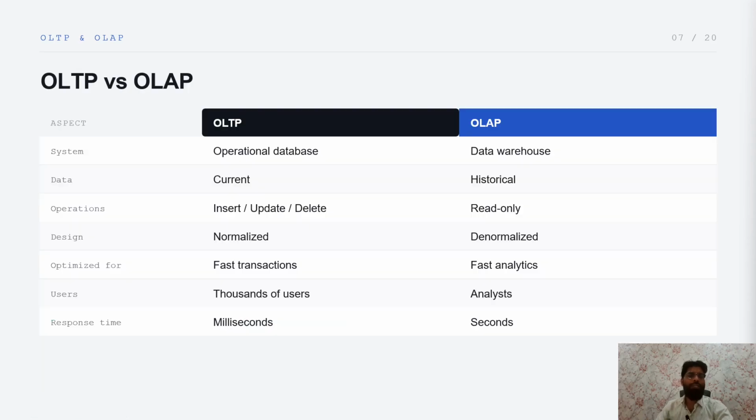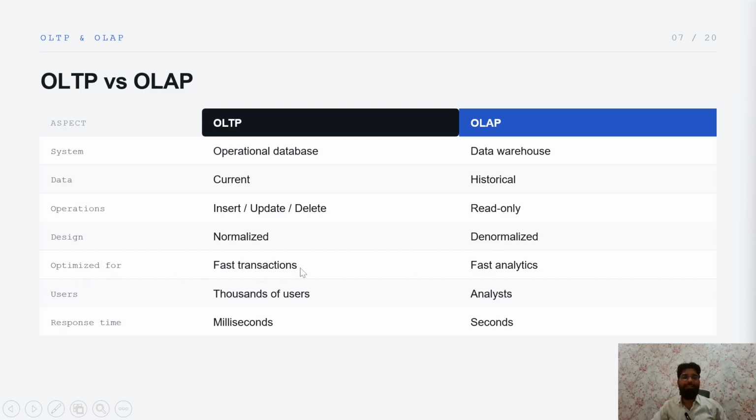Next, we will understand the OLTP vs OLAP difference, because this will come up from an interview perspective as well. So first, OLTP is an operational database system, OLAP is a data warehouse. Data: OLTP maintains the transaction data, so that will be stored in a database or maybe some file, and that is stored into a data warehouse. Data is current, and it has historical data, right? Operations: in OLAP we only read the data and analyze the data, but in OLTP we perform all kinds of operations: insert, update, delete. Design: it is normalized, and it is denormalized, right?